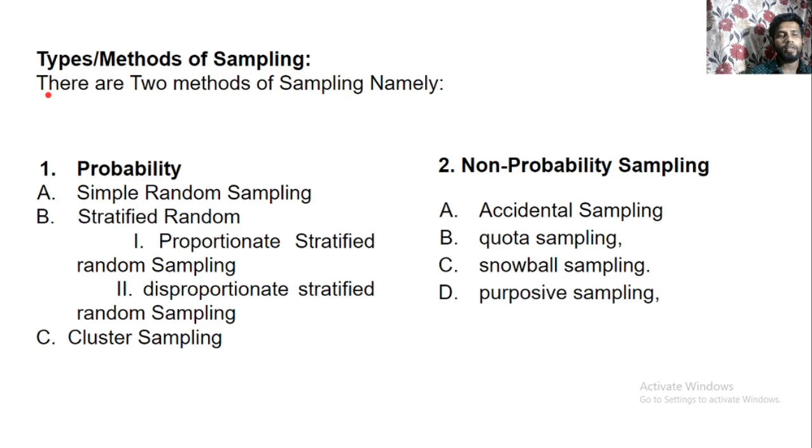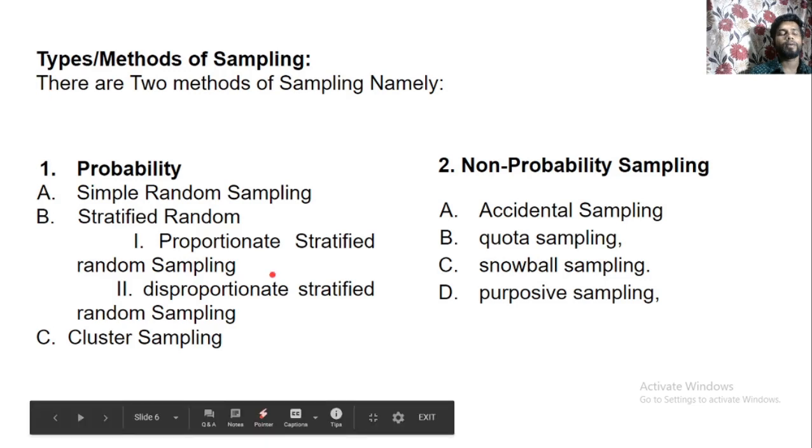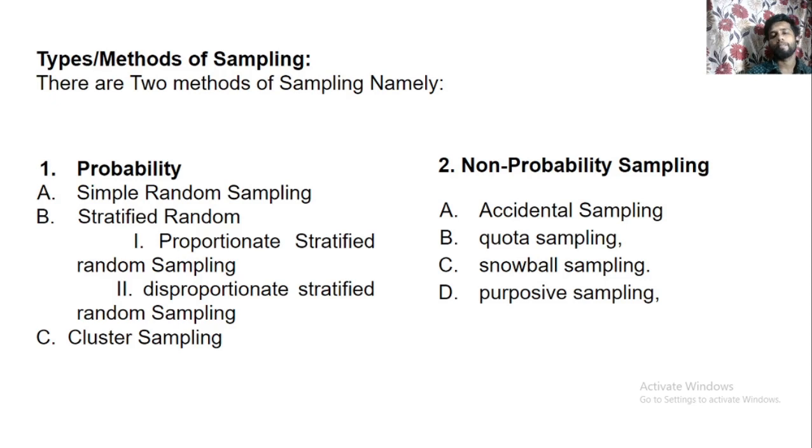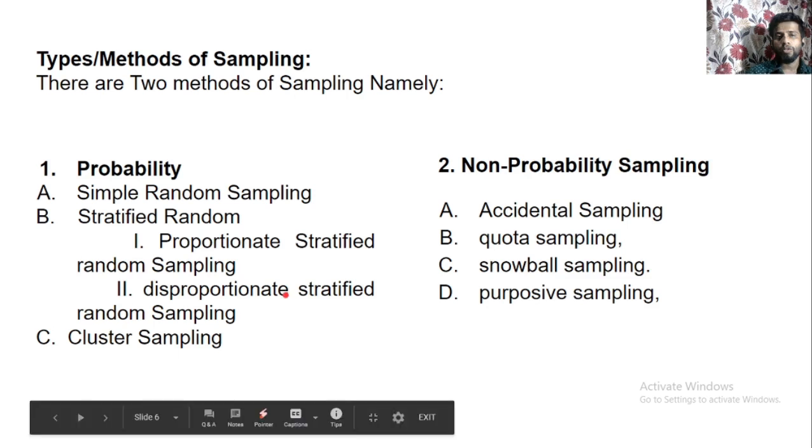Under the probability there is simple random, stratified. Again stratified has proportional stratified random sampling, disproportional stratified random sampling, then cluster sampling. And non-probability has accidental sampling, quota sampling, snowball, and purposive. These are the broadly accepted in all your research methodology books. So we'll discuss the selection strategy also.